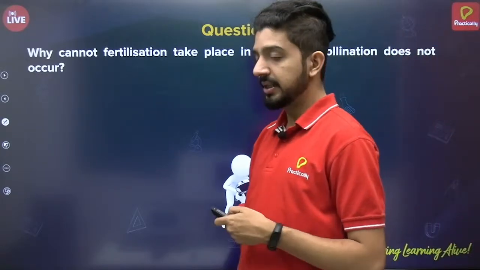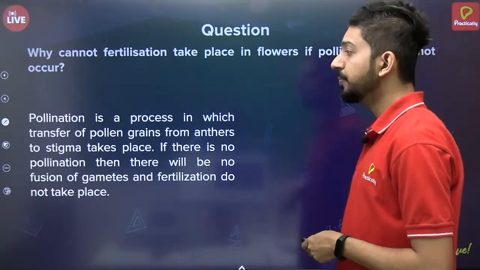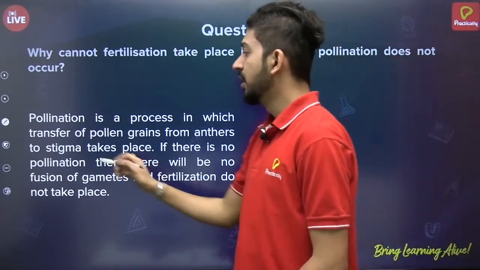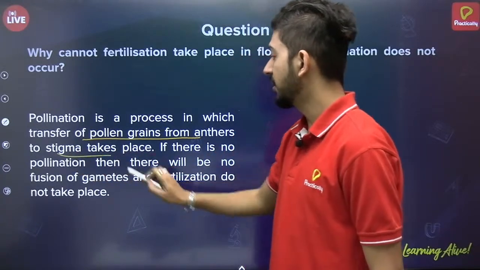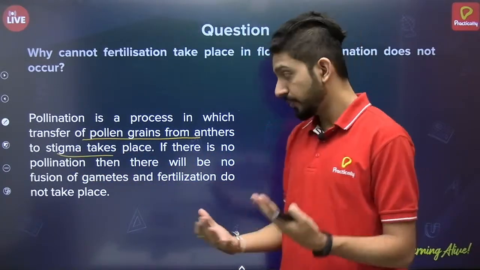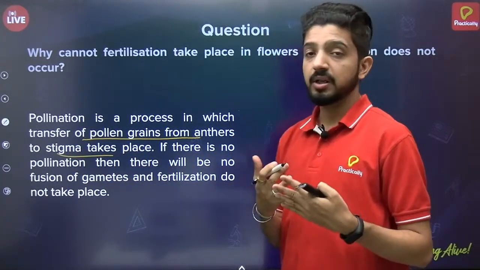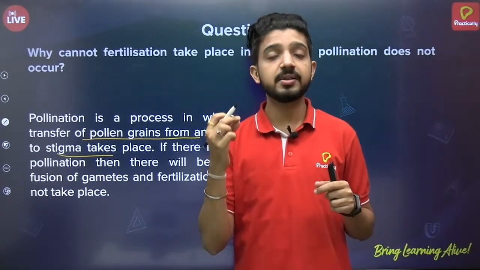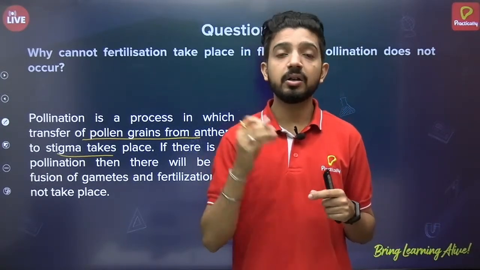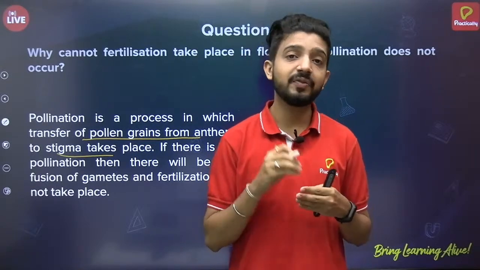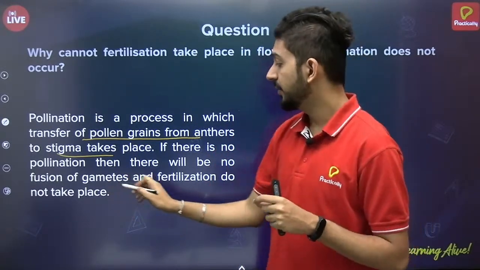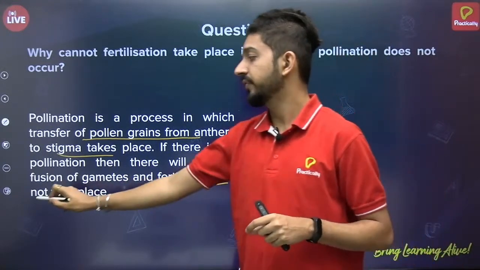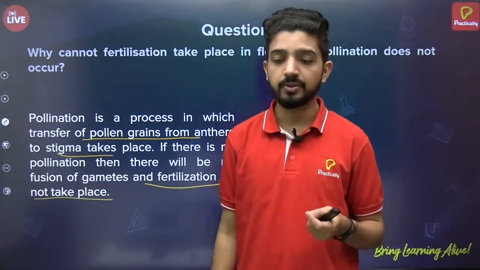Okay, let's see the answer. Pollination is a process in which transfer of pollen grains occurs from anthers to stigma. So if there is no pollination, what will happen? The pollen grain, which has the male gamete, cannot come in contact with the female gamete, and if there is no contact between male and female gamete, there will be no fertilization. Fertilization will not take place. Okay, simple.